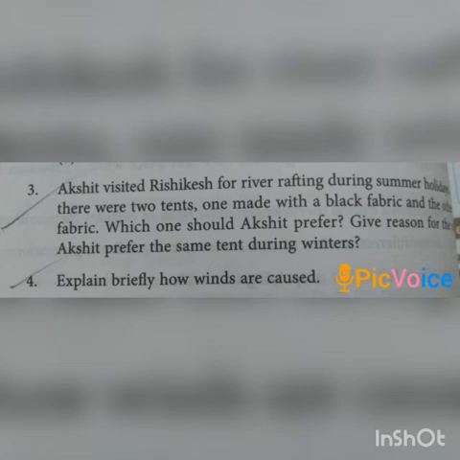In question number 4, we have to explain briefly how winds are formed. When the air at a place gets heated up, it expands and occupies more space. It therefore becomes lighter and moves up. The air pressure at that place then gets lowered. Hence, air from surrounding places rushes to take the vacated place. This sets up convection currents, which leads to the formation of winds.